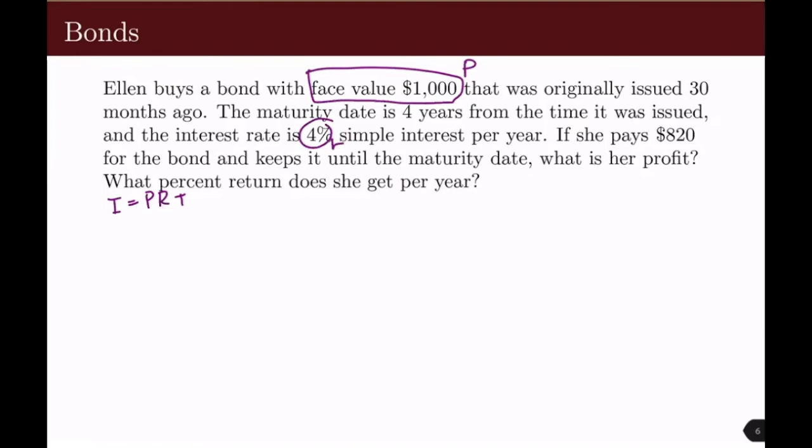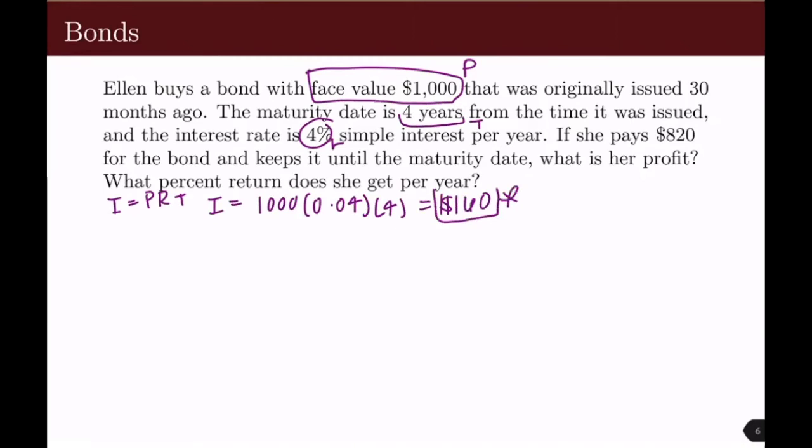And then our time is 4 years because that's the maturity date of the bond. So we're going to have I equals 1,000 times 0.04 times 4, which is equal to $160. And that's not the answer, but we will need to remember this number.